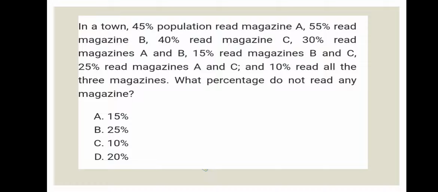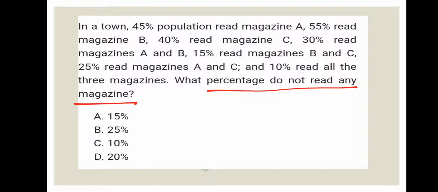Question number 1. In a town, 45% of the population read magazine A, 55% read magazine B, 40% read magazine C, 30% read magazines A and B, 15% read magazines B and C, 25% read magazines A and C, and 10% read all the 3 magazines. So there are 3 magazines A, B and C. They are asking what is the percentage that do not read any magazine. So we should find out how much percentage will read at least one, and then from that we can get how many don't read any.